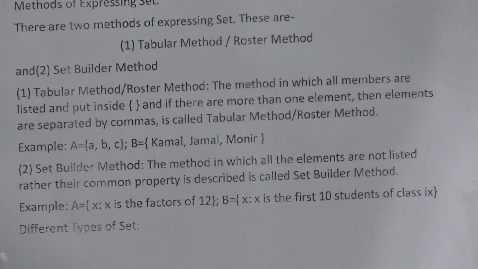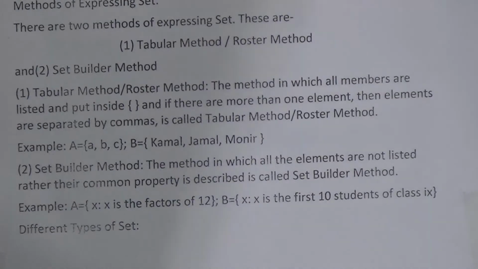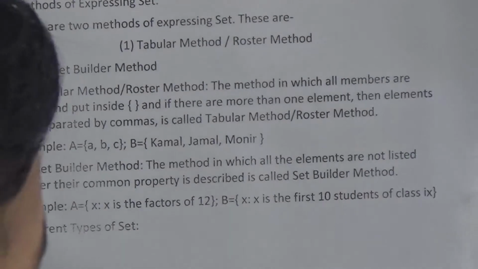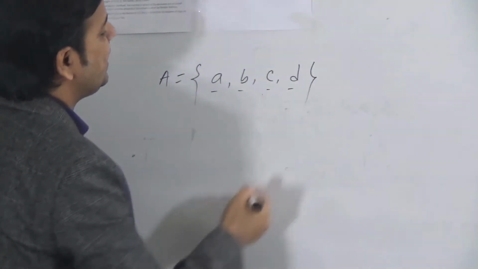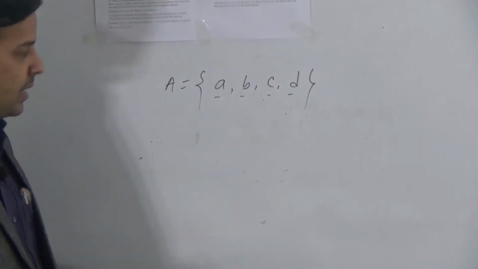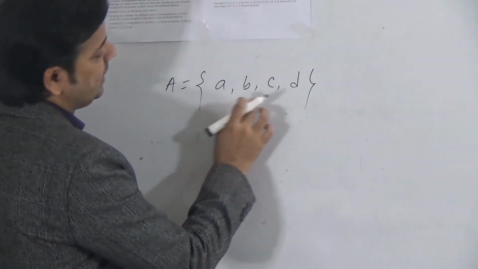Okay, dear students, now see here I am writing a set A. A is the set of a, b, c, d. Here the elements of the set are a, b, c, d. These are letter symbols, these are elements, and we have used a comma after each element.